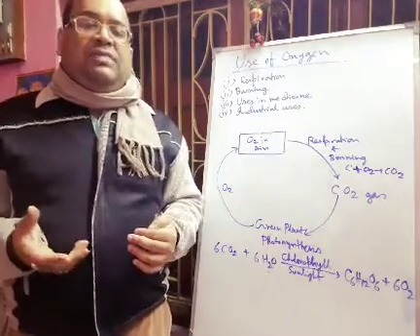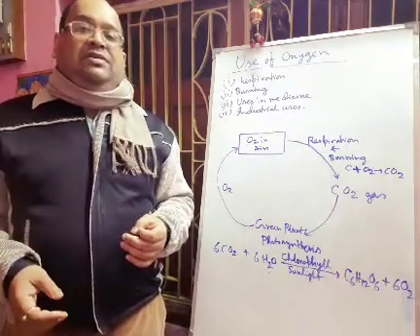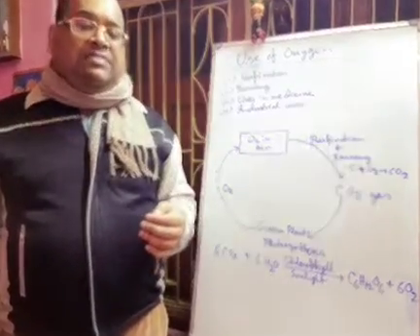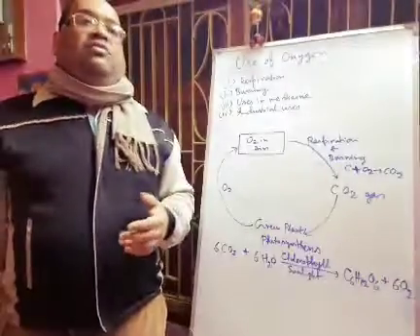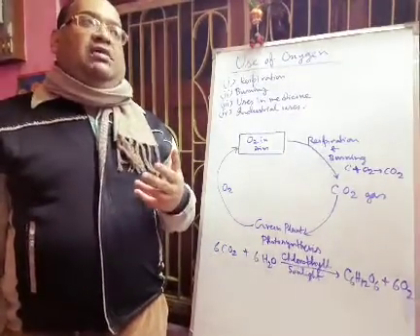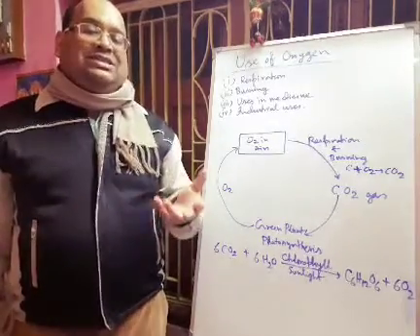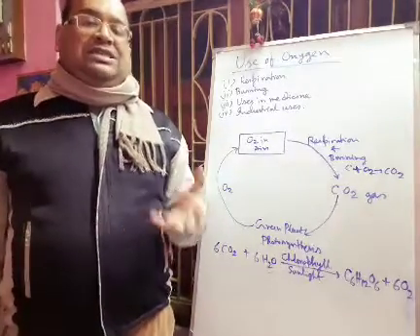The oxyhydrogen flame produces a high temperature of around 2800 degrees centigrade, and this high temperature can be used for welding and for cutting metals. Another mixture is called the oxyacetylene mixture or oxyacetylene flame.